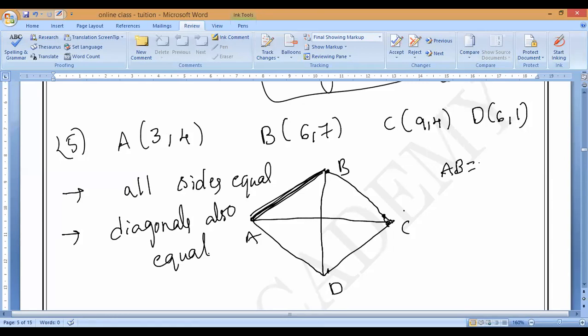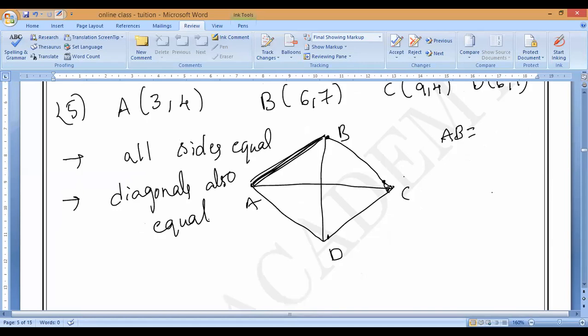We know point A and point B. Find the distance between A and B. Root 18, very good. Any other answers? Root 18 only. All of you got the same answer?